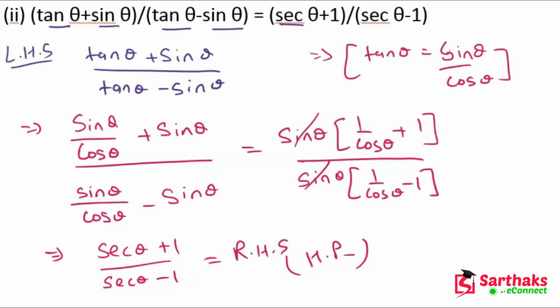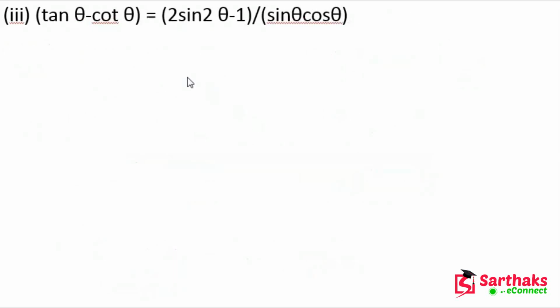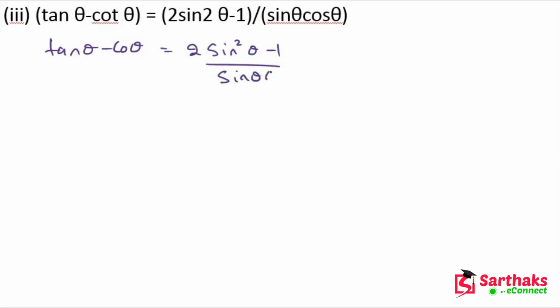So now let's move on. The next question is, we have tan theta minus cot theta, and we have to prove it equals 2 sin square theta minus 1 upon sin theta cos theta. Now let's take the LHS. So we have tan theta minus cot theta.